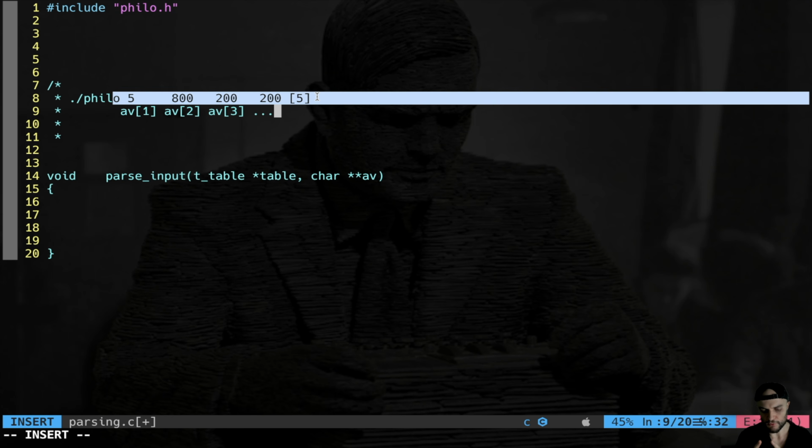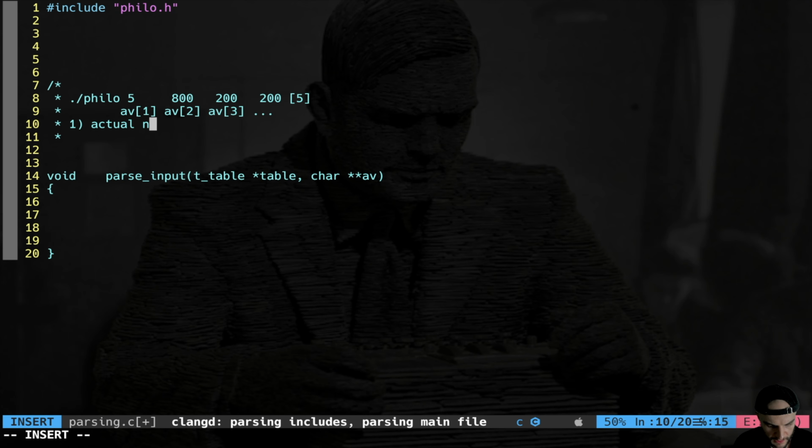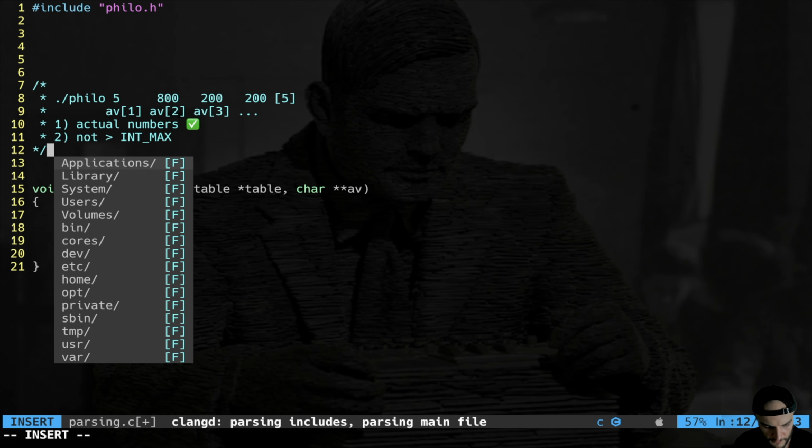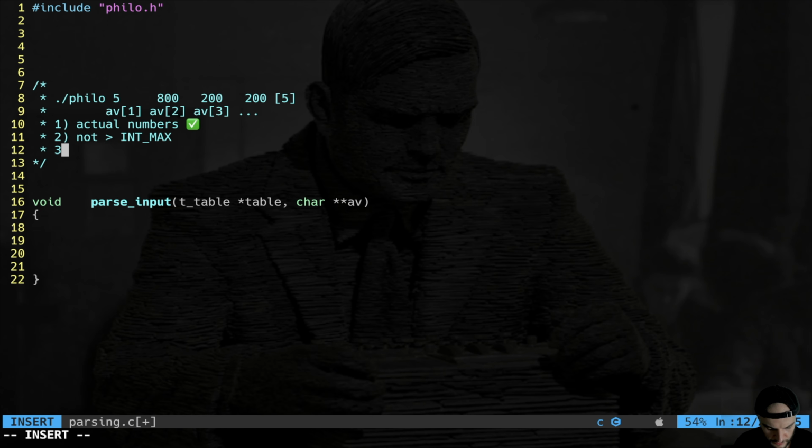Doing that, I want to control if the strings are actual numbers, right? Actual numbers. And two, not major than int max. Then we also have to do the controls if timestamps are major than 60 milliseconds. So we're going to do all of these controls.